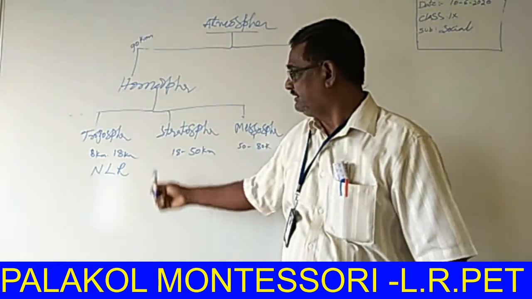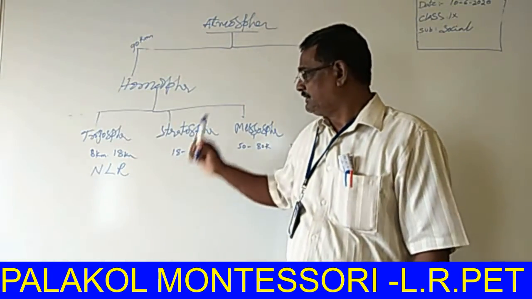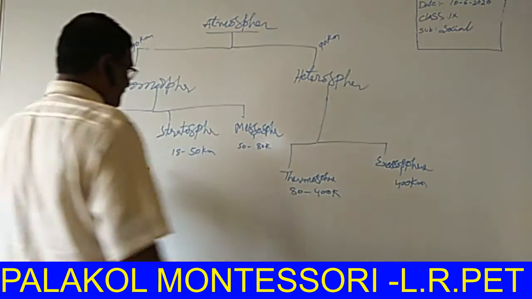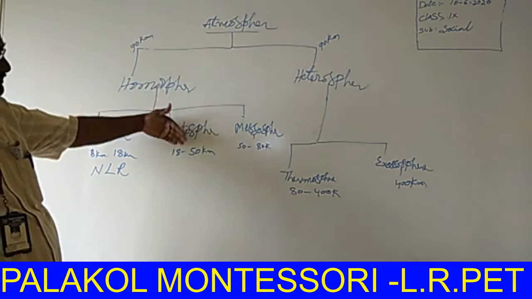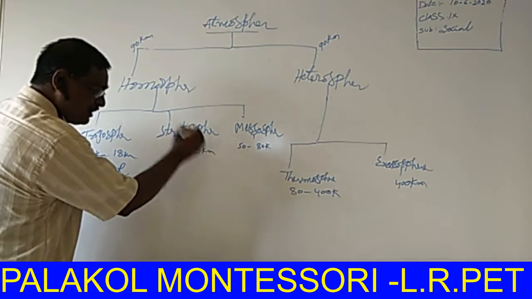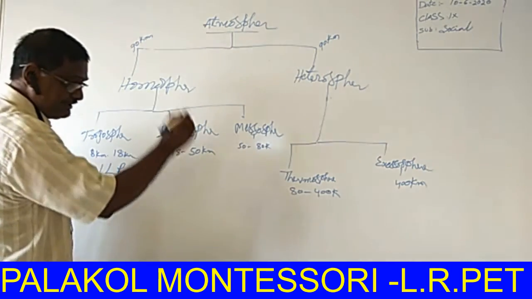The most important layer is called the stratosphere. There are no clouds there. It becomes 50, yes, it is a high figure. While we are going up into the stratosphere, the temperature also increases.